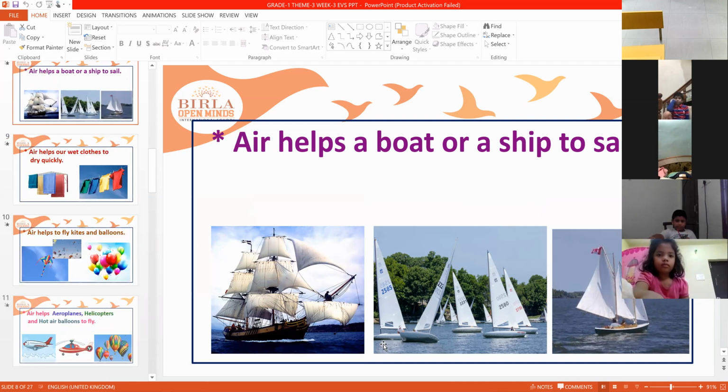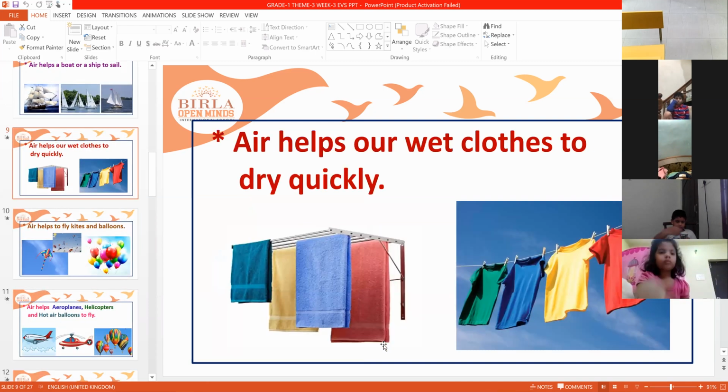Next, air helps our wet clothes to dry quickly. Suppose it's raining outside, even then you can dry your clothes inside your house under the fan. So air helps wet clothes dry quickly.